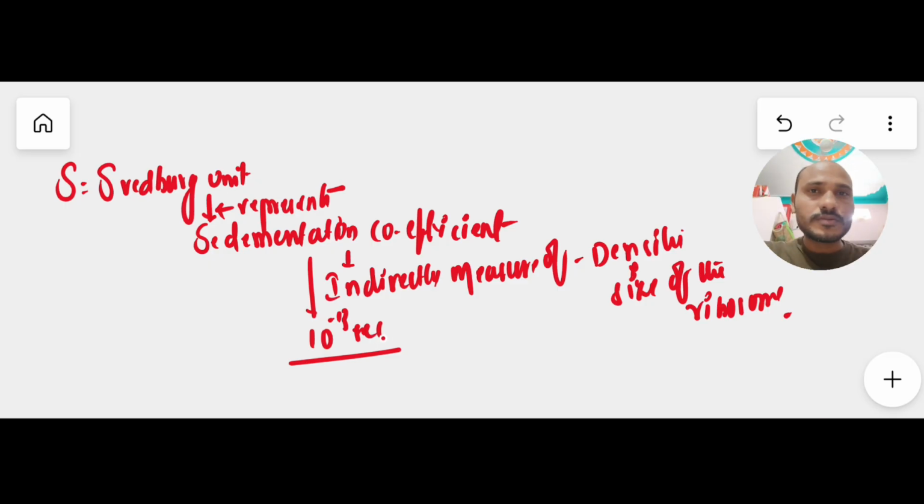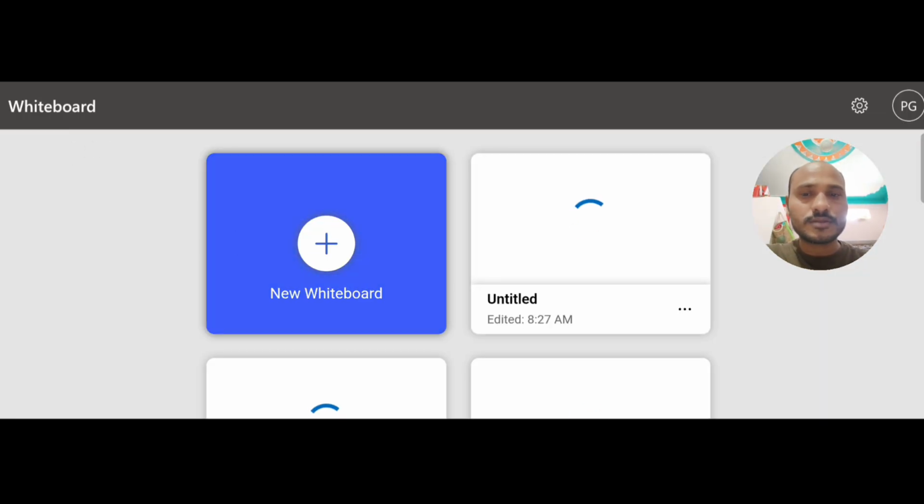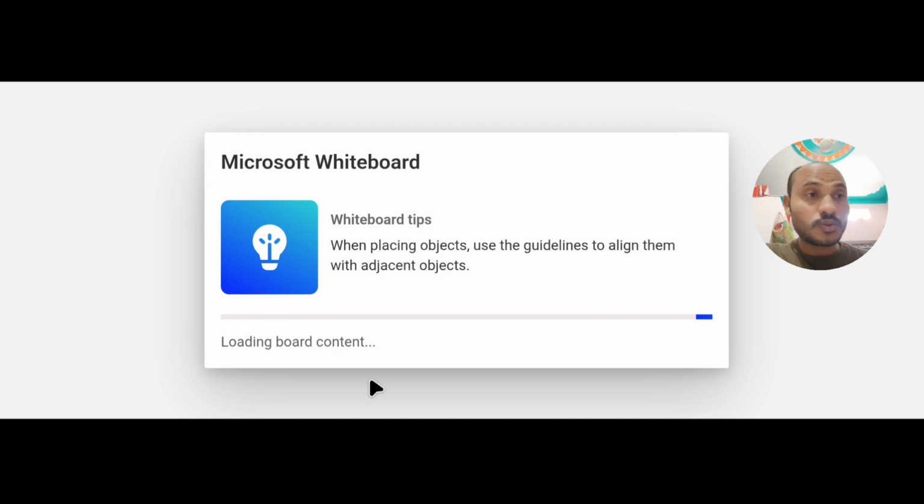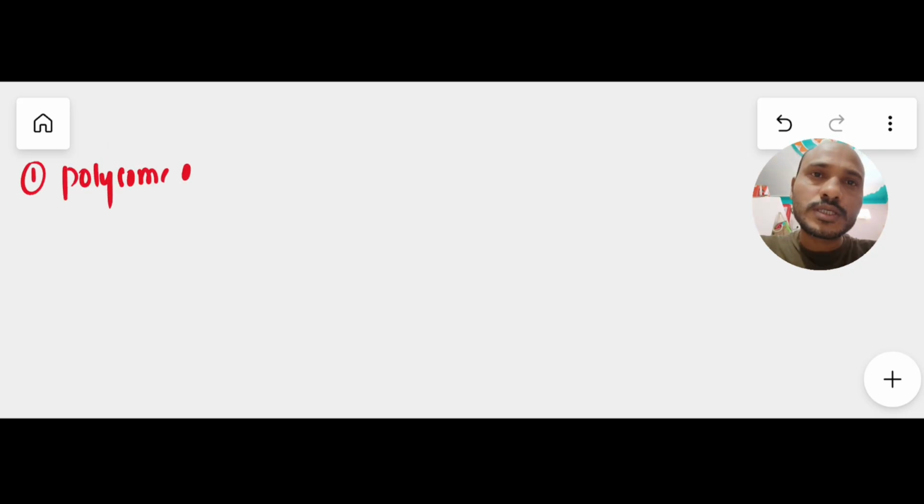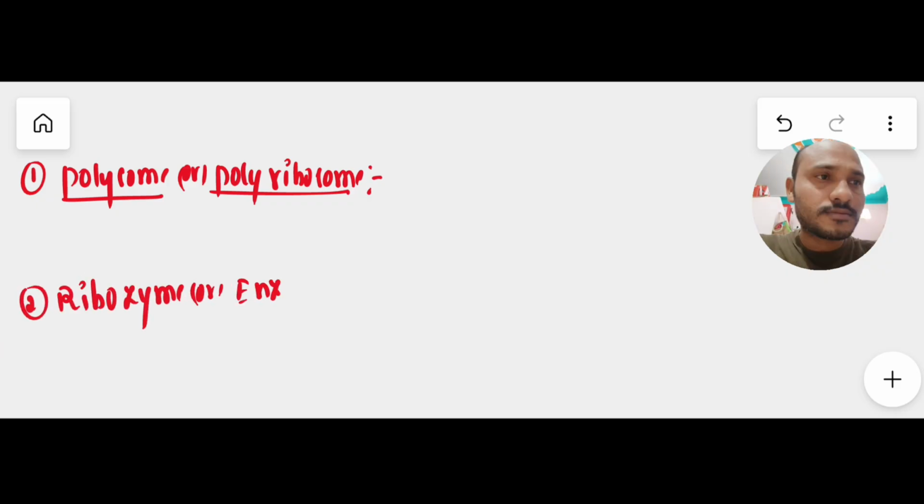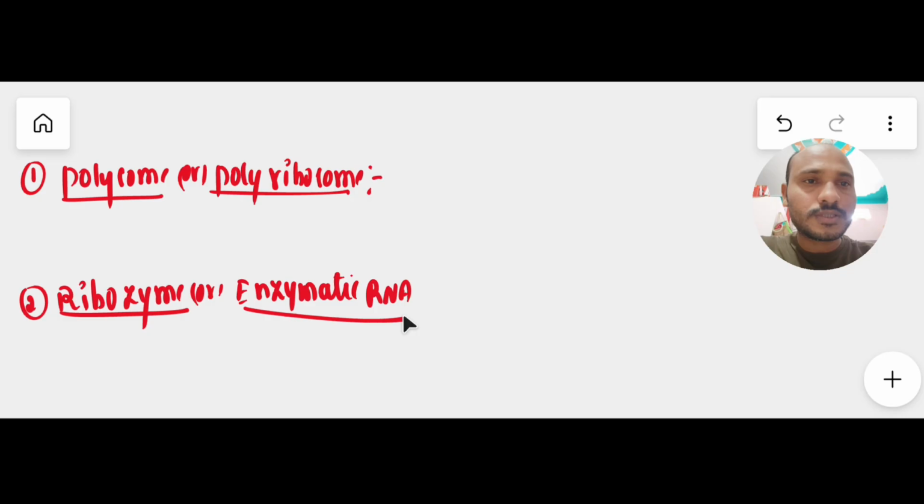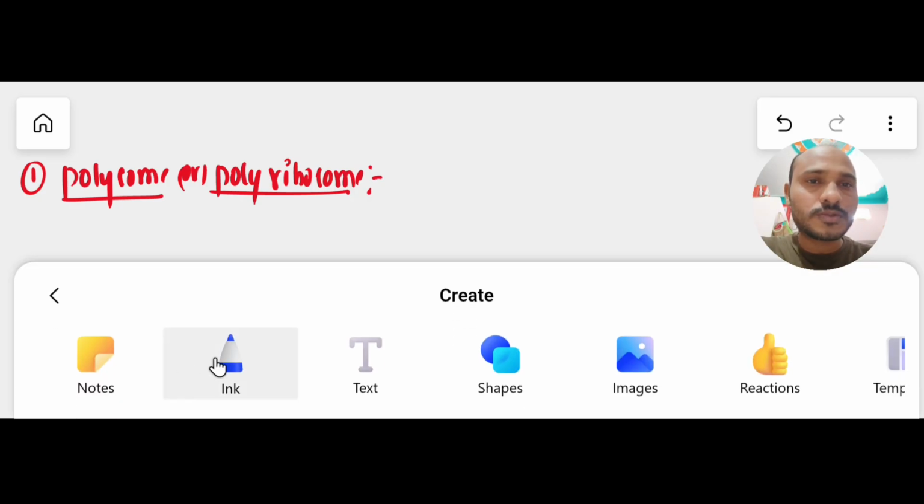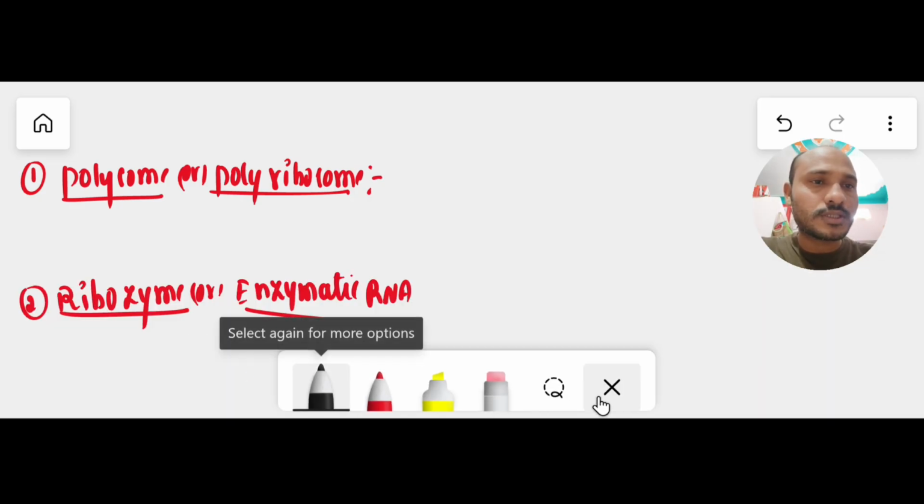So with this we have completed ribosomes, and there are two important terms we need to discuss: polysome and ribozyme. What are these two? Here are two important concepts. One is polysome, also called polyribosome, and the other is ribozyme, also called enzymatic RNA. We'll discuss these two.